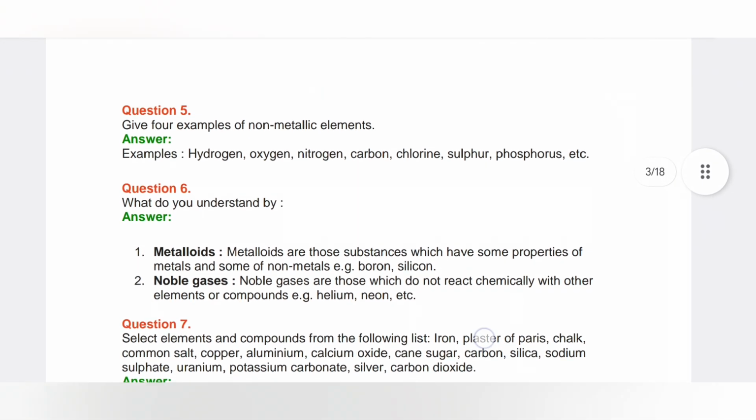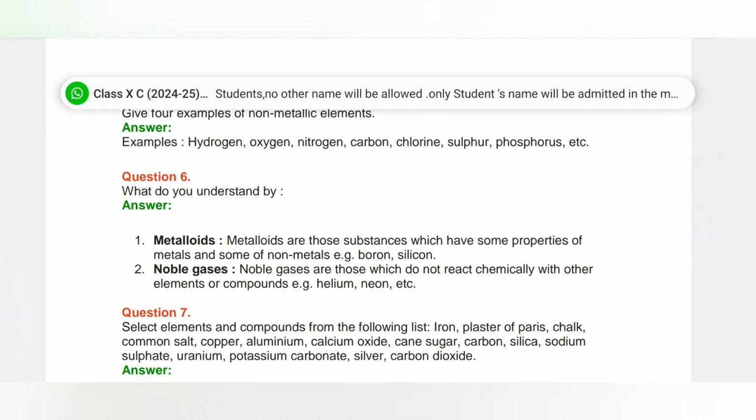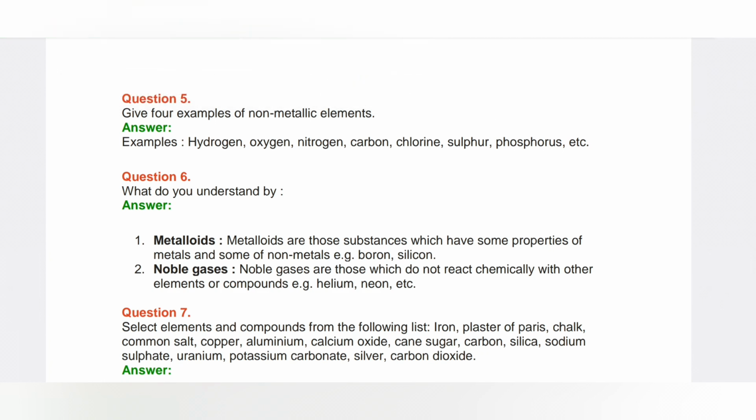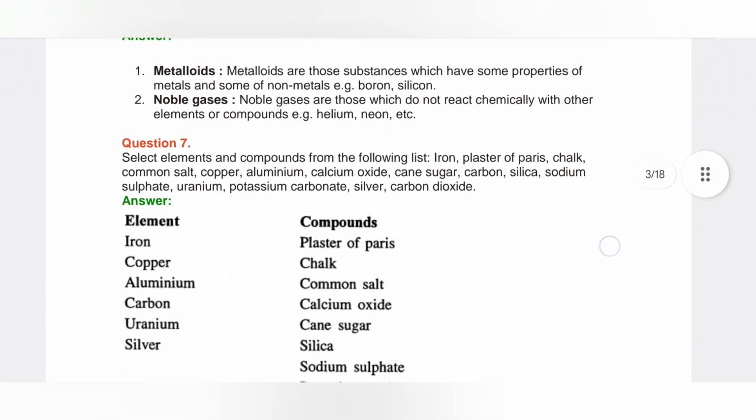Now, seventh question is: select elements and compounds from the following list: iron, plaster of Paris, chalk, common salt, copper, aluminium, calcium oxide, cane sugar, carbon, silica, sodium sulfate, uranium, potassium carbonate, silver, carbon dioxide. Elements are iron, copper, aluminium, carbon, uranium and silver, and compounds are plaster of Paris and the rest.